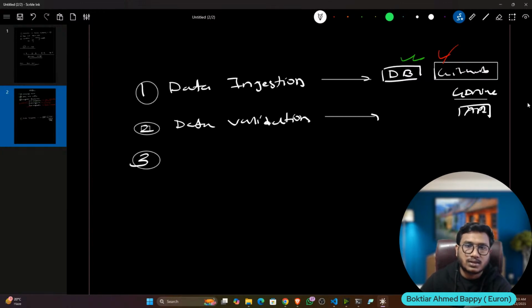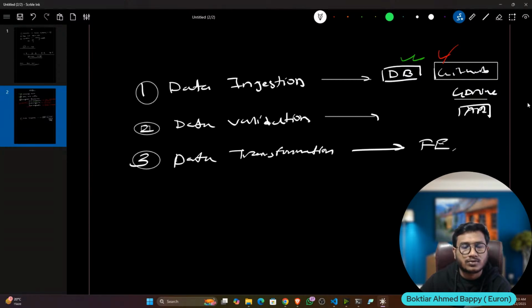Then the third stage is data transformation. Inside transformation, you do all the feature engineering. If you want, you can also perform some EDA, but EDA is not required because we usually do it in the notebook. Most of the time, we do feature engineering. Let's say you want to do a train-test split, normalization, standardization, or outlier removal. Everything you can perform in the data transformation stage. Let's say you have categorical data and want to convert it to numerical, you can do it in the data transformation stage.